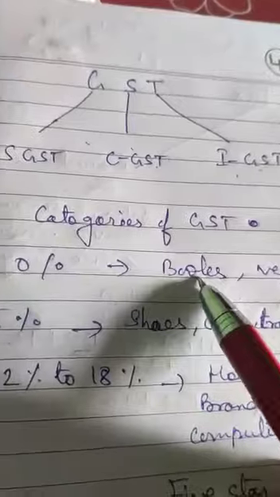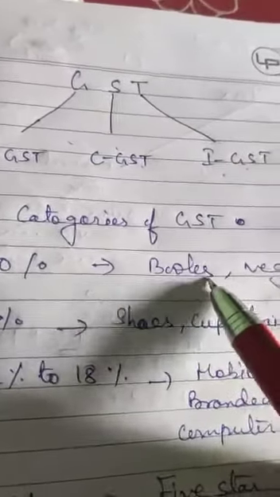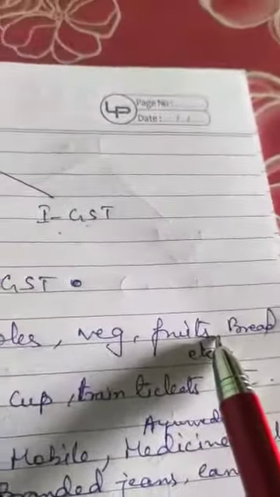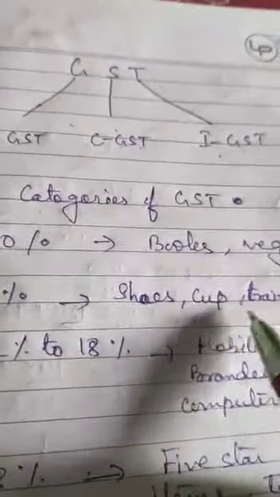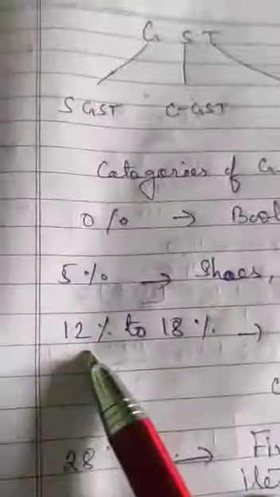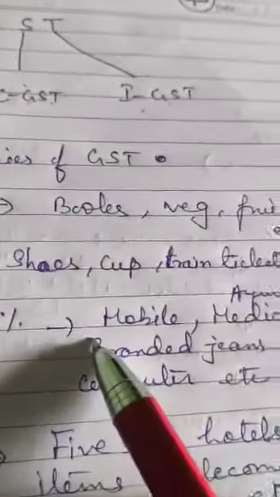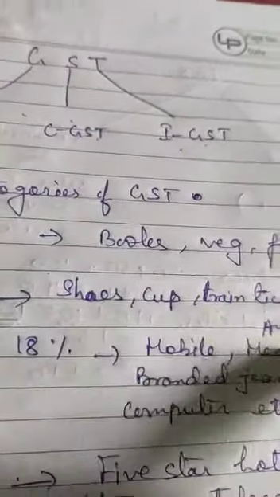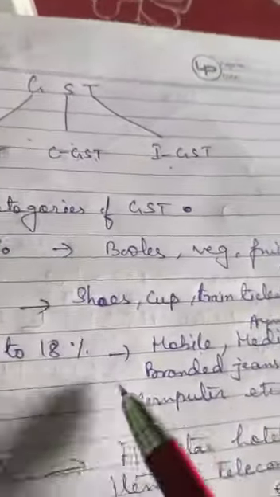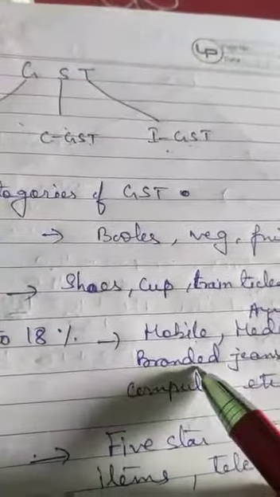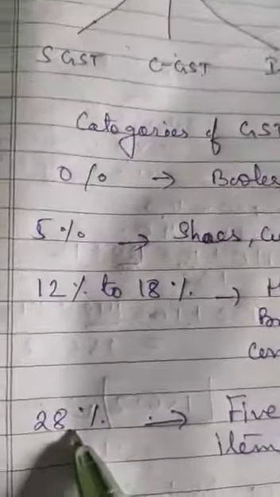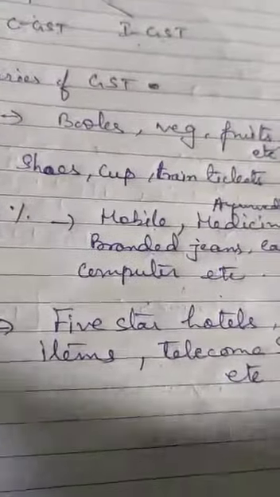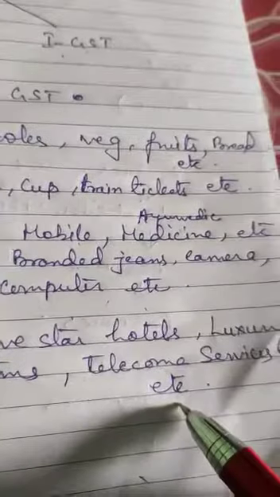At 0% there is no tax to pay, on things like books, vegetables, fruits, bread, etc. And 5% tax is on things like shoes, cups, train tickets, etc. And 12% to 18%, in 12% we pay tax on mobile phones, Ayurvedic medicines, etc. And 18% on branded jeans, cameras, computers, etc. And at 28%, 5-star hotels or luxury items or telecom services, etc. Okay, so these are the important